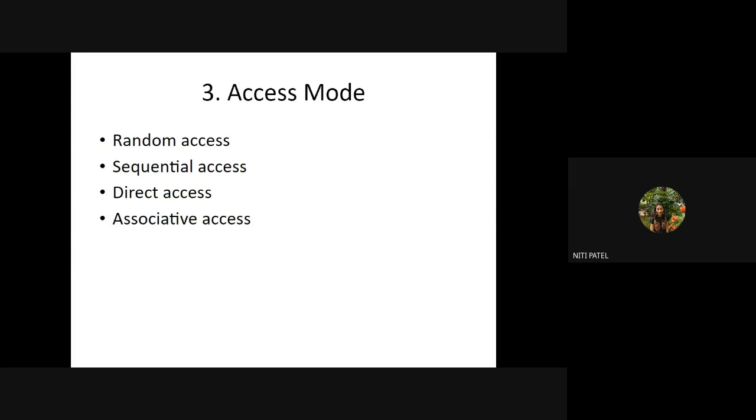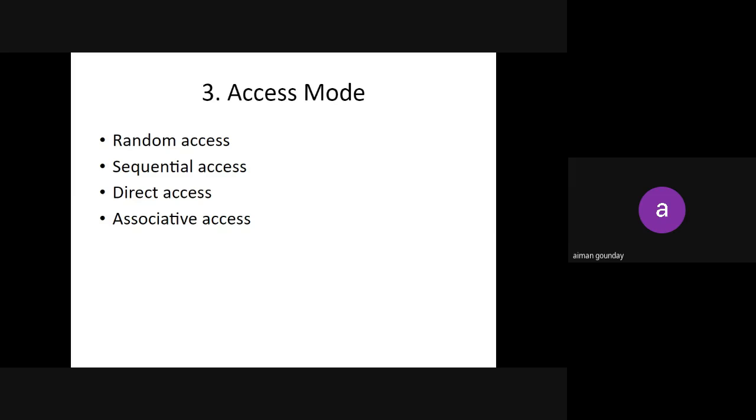Whereas random access, since you can go directly to that memory location, is going to take less time. Why? Because it allows me to go directly to that location and perform either read or write. Whereas if it is sequential, I have to start from the first till I reach that particular memory location. Clear? Yes, ma'am.